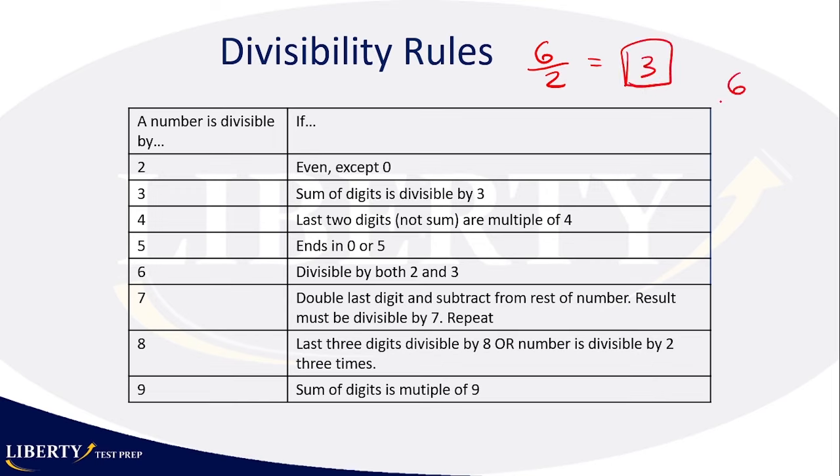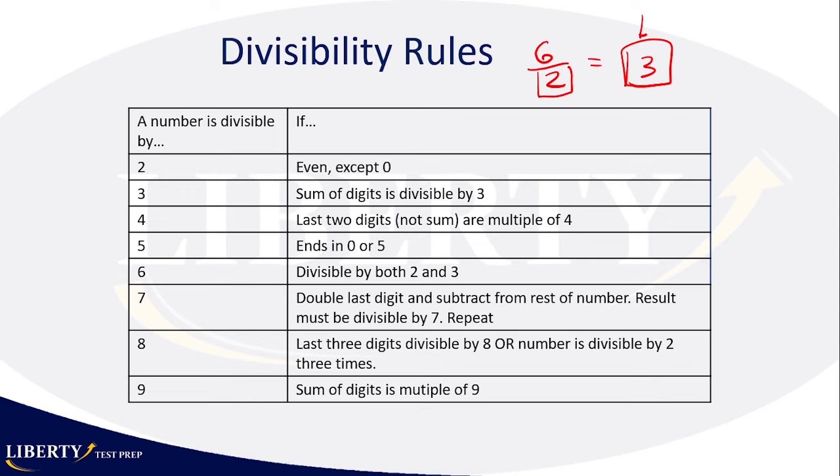If you have, for example, 6 divided by 5, then you get a decimal, right? That means 6 is not divisible by 5. If you have decimal numbers, then that's not divisible. So in order for something to be divisible by something else, when you divide it, you have an integer as an answer.